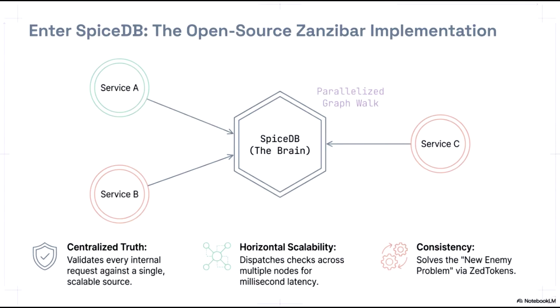First is the concept of a centralized truth, which ensures that every internal request is validated against a single, scalable source. Second, it provides horizontal scalability by dispatching checks across multiple nodes to maintain millisecond latency at scale. Finally, SpiceDB ensures strict consistency by utilizing Zed tokens to solve the new enemy problem, guaranteeing that authorization decisions are always based on the most relevant data.